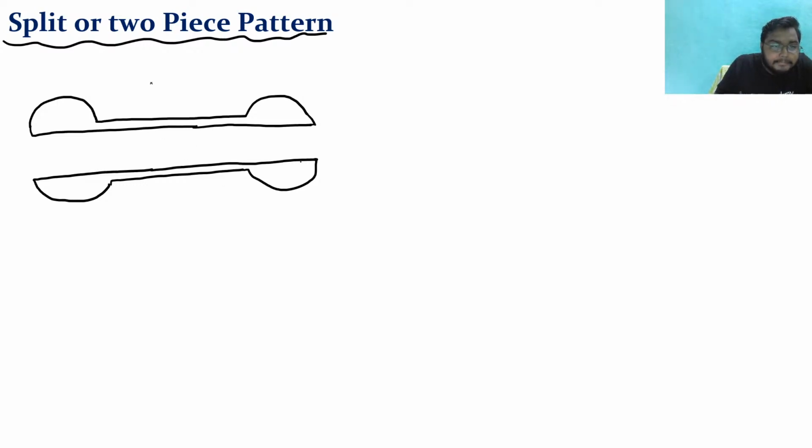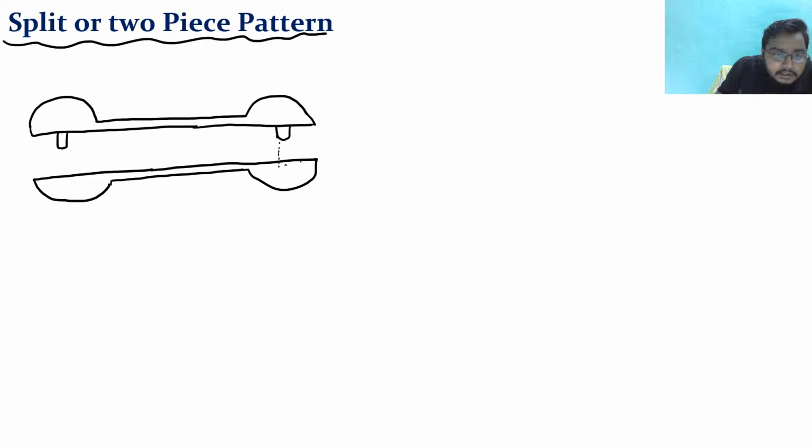So this is the two-piece pattern. One pattern is there, and I cut these two patterns in two pieces, right? And I'm connecting these two pieces of the pattern with a pin.